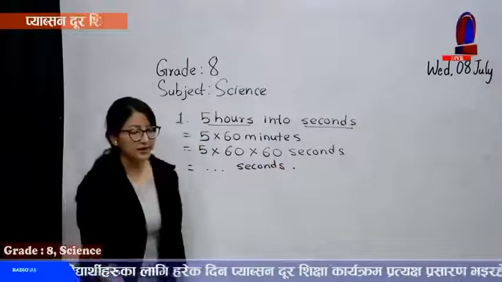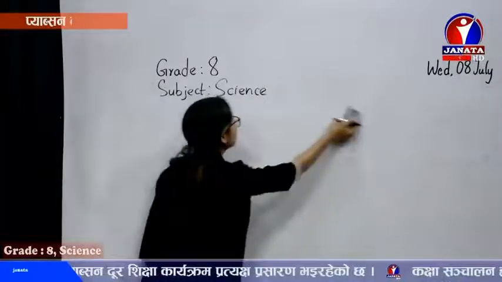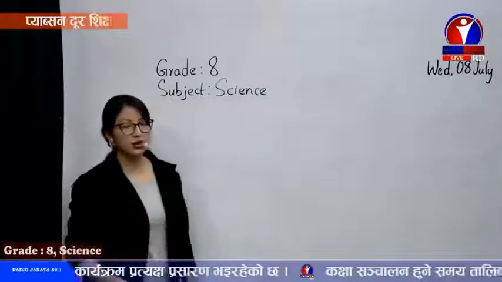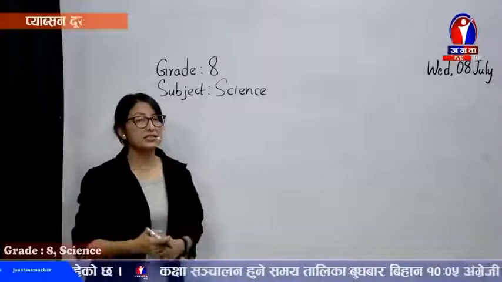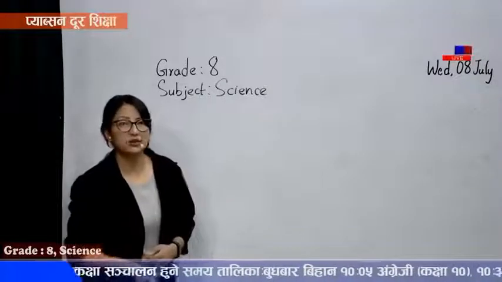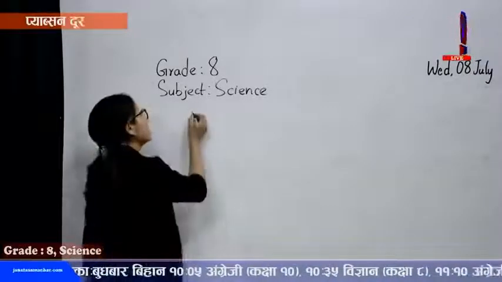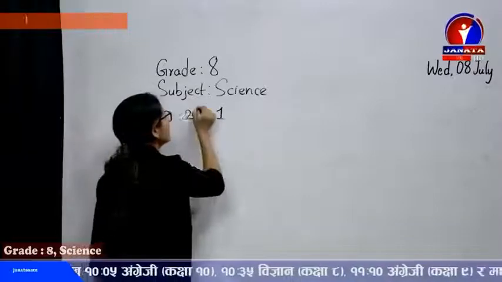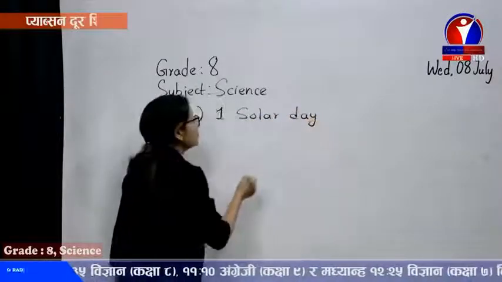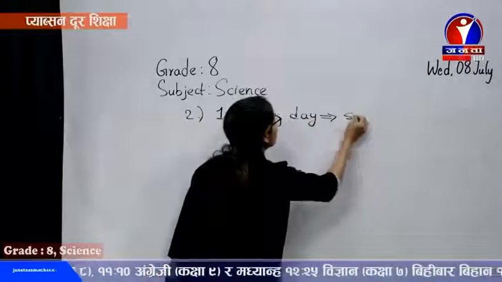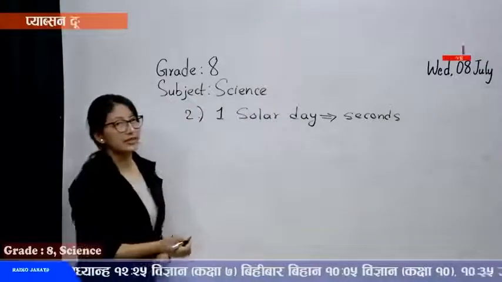Similarly, the second one is convert a mean solar day into seconds. Just before we said that a day has 24 hours, and it has actually 86,400 seconds. Now how is it? Let's derive it. A solar day, 1 solar day. Let's convert it into seconds. Your question is, you have to convert it into seconds. So how can we convert it into seconds?